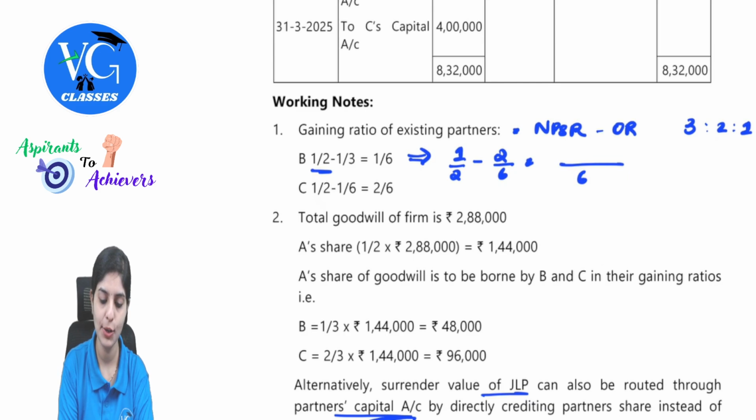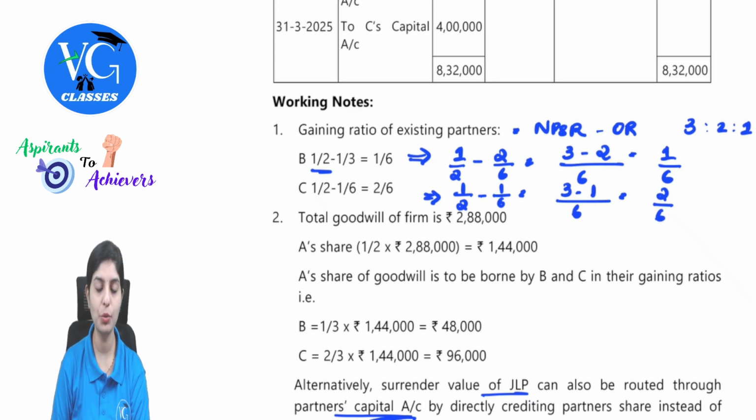LCM between 3 and 6 is 6. So 2 3s are 6, 3 minus 2, so this will be 1 by 6. Then for C, 1 by 2 minus 1 by 6. 6, 2 3s are 6, minus 1. This will be 2 by 6.